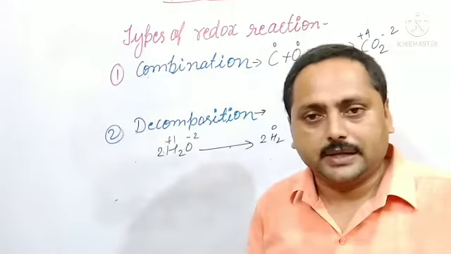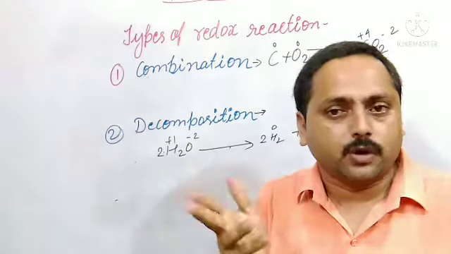Combination reactions are reactions in which two or more elements combine to form a new product. Two or more elements combine and form a new compound, which is known as combination reaction. And how is it a redox reaction? You can see here, the oxidation state of carbon is 0 and there +4. So the oxidation state is increasing. This is oxidation. And here the oxidation state of oxygen is 0 and there -2. So here the oxidation number is decreasing. So oxidation number is increasing and decreasing. So this is an example of a redox reaction.